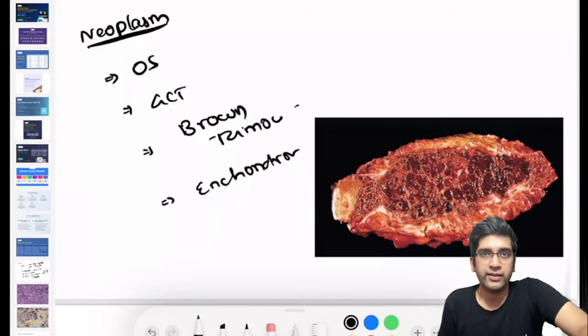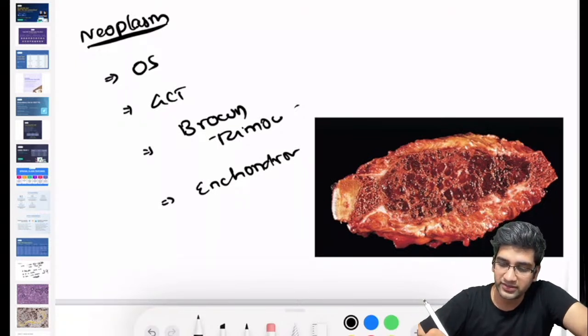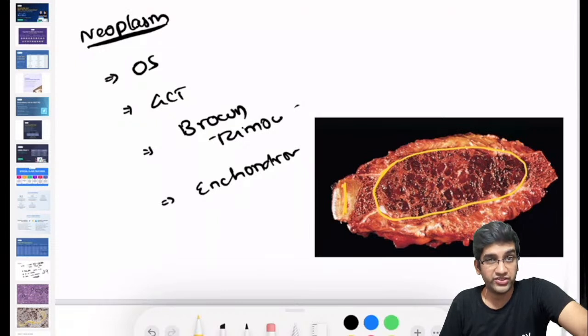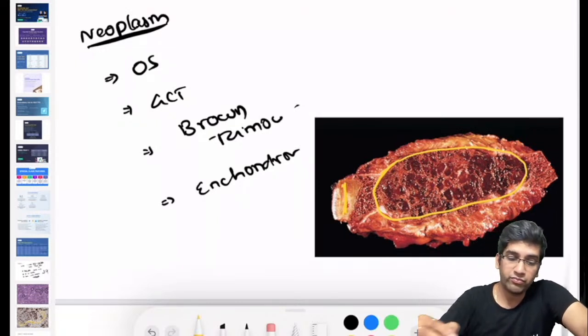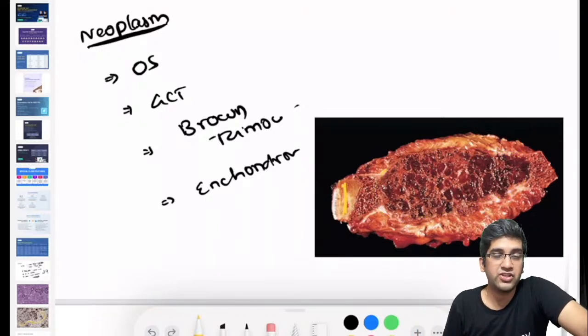Enchondroma, first of all, why I am not going to think of it primarily is, it will not be so hemorrhagic. If you look at this lesion, yes, you can see the phalanx here, maybe the bony part. The entire lesion is fully hemorrhagic. If it's an enchondroma, it might not be hemorrhagic. The classical finding in an enchondroma is a glistening appearance of cartilage.